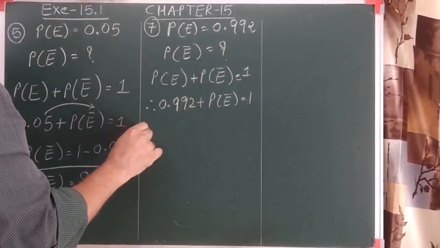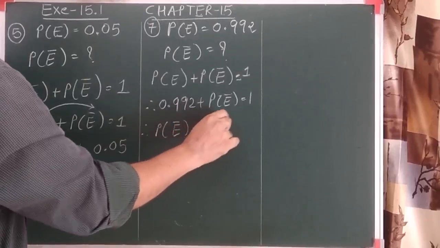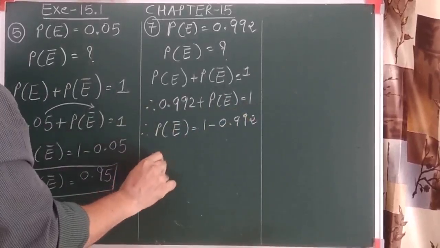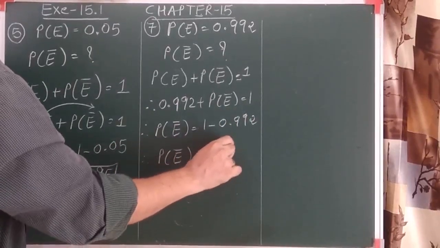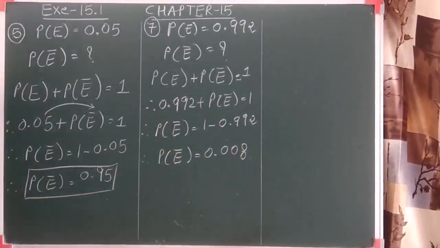I'll take this value to the right hand side. So the probability of not an event is 1 minus 0.992. So after the subtraction of these two values, the probability is 0.008. Let us see one more question.